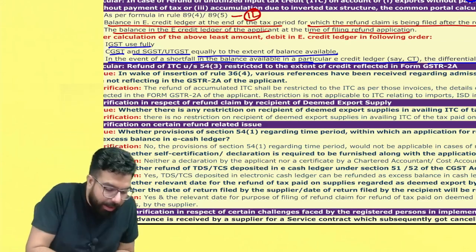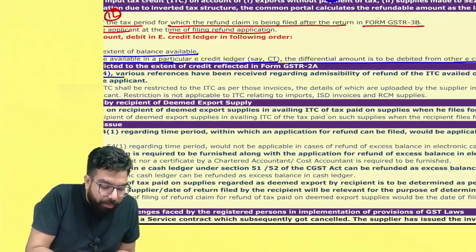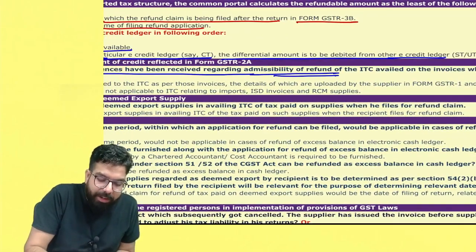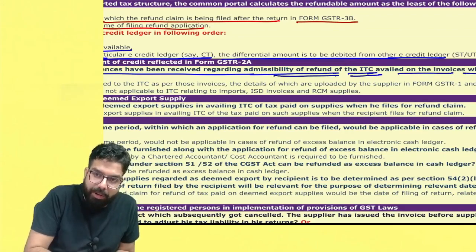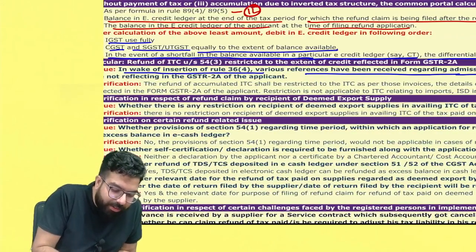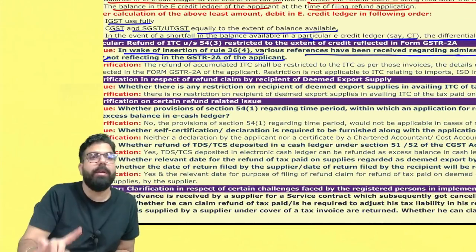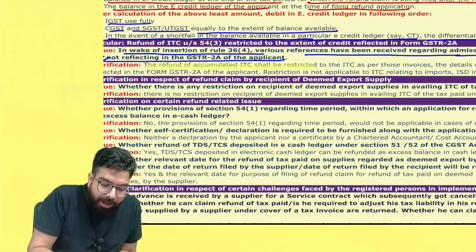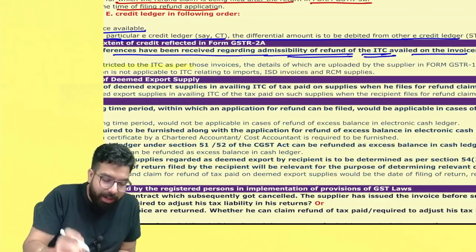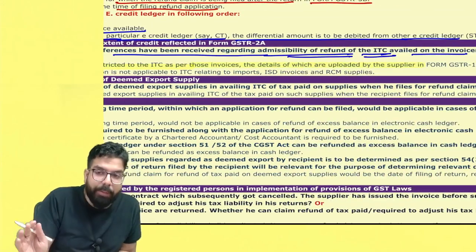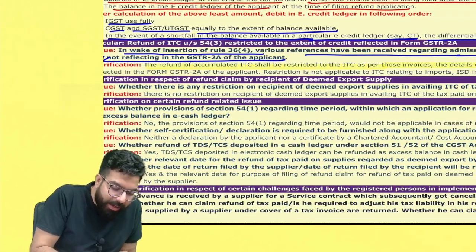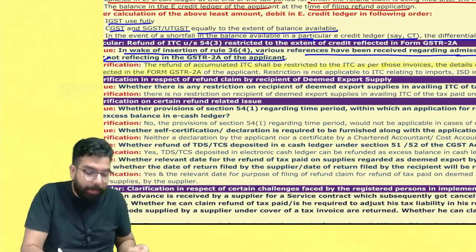So they are telling, in the wake of 36.4, various references have been received regarding admissibility of refund of unutilized ITC on account of invoices which are not reflecting in GSTR 2A. So the clarification was given that refund of accumulated ITC is restricted to the ITC of those invoices, the details of which have been uploaded by the supplier in GSTR 1 and are reflected in GSTR 2A of the applicant.